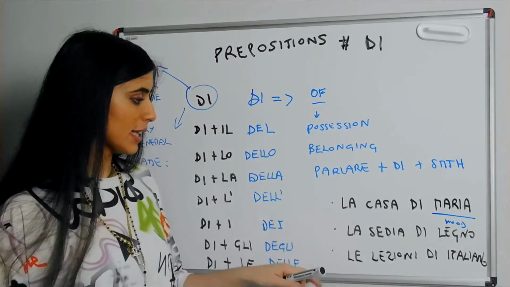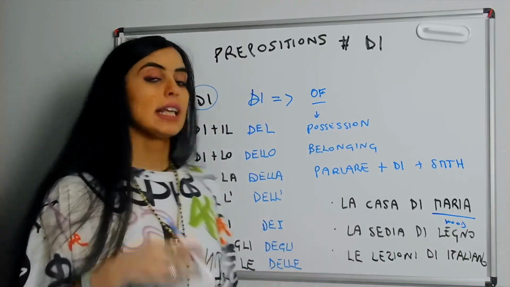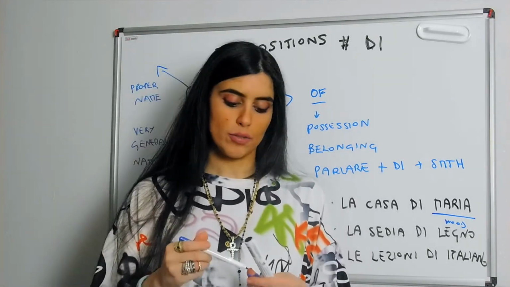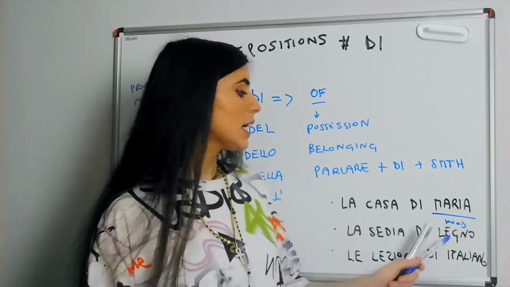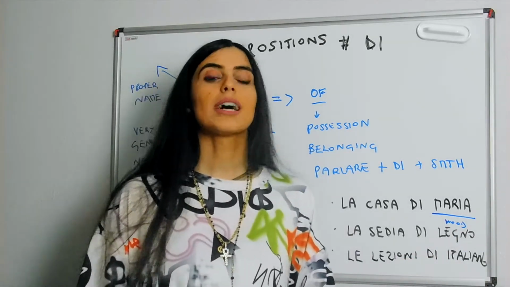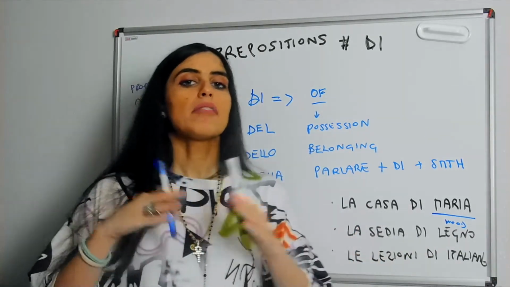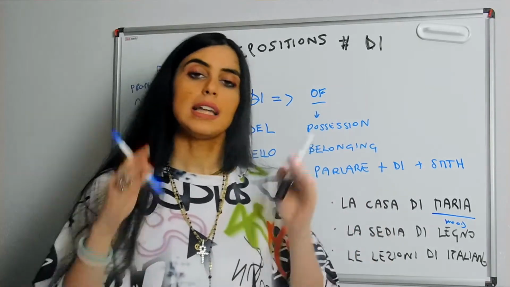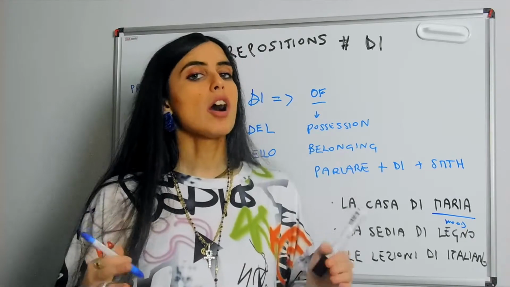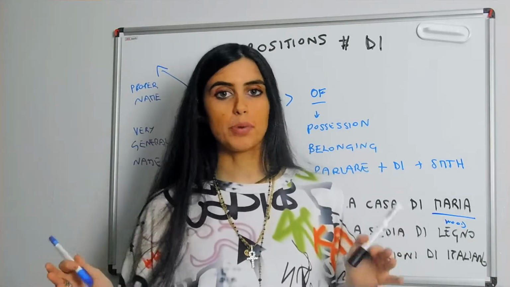At least in this sentence. Number three, le lezioni di italiano. We're not saying della grammatica italiana, but we say di italiano, alright? Because italiano, again, is a little bit vague because italiano could mean many different things. It's a whole language, but it's not so specific, let's put it this way.